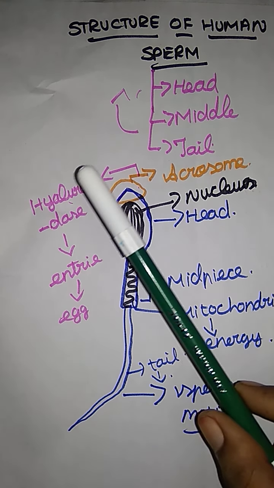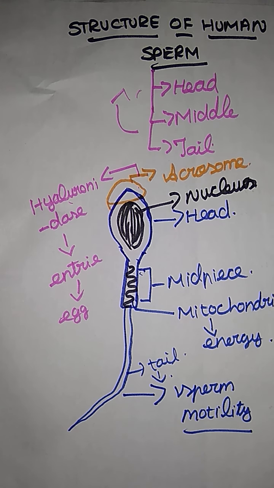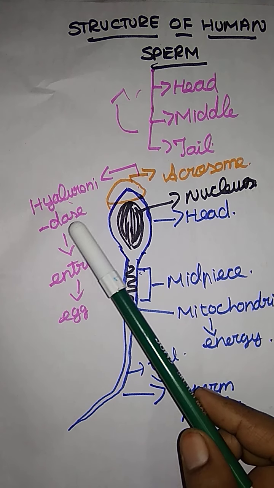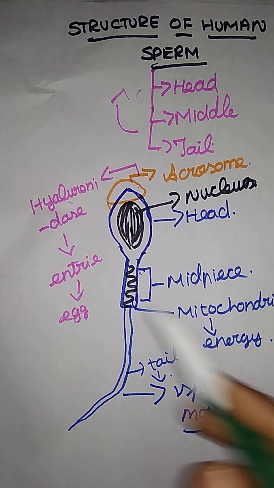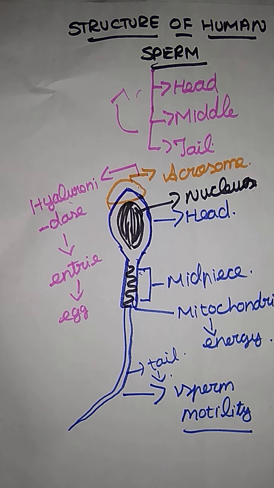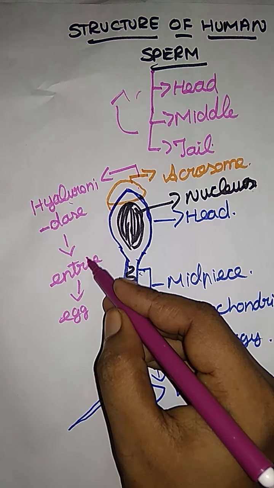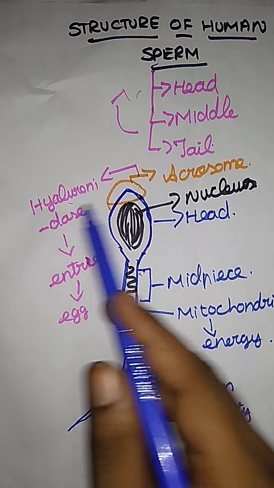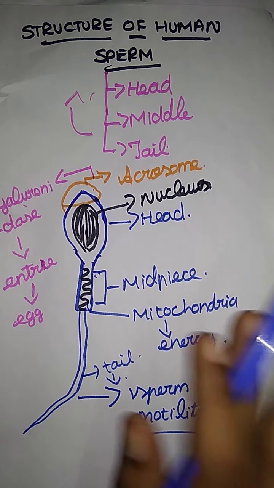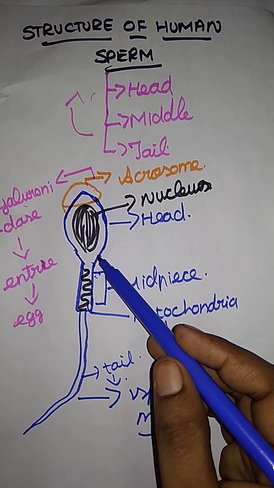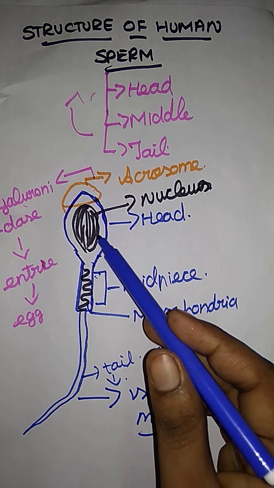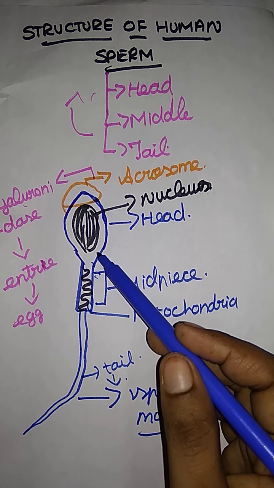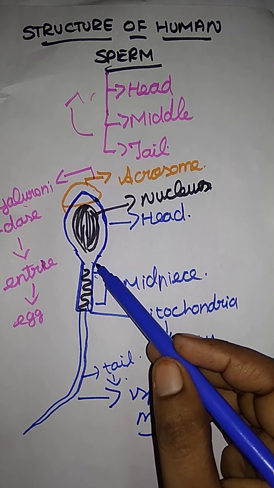What is the major function of hyaluronidase? It helps the sperm to enter the ovum. This enzyme is helpful for entering the ovum. Next, the short neck portion helps join the head and the middle piece.